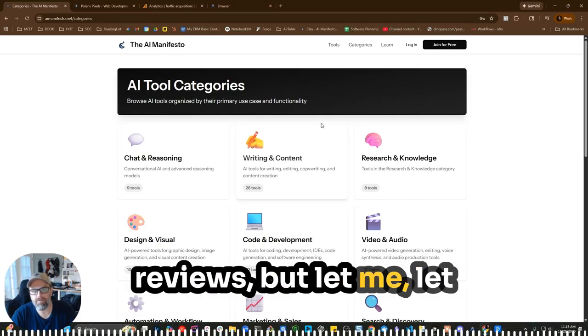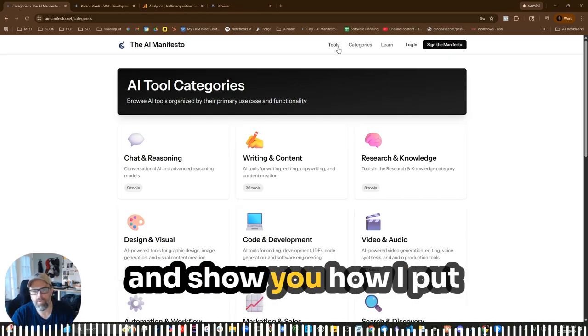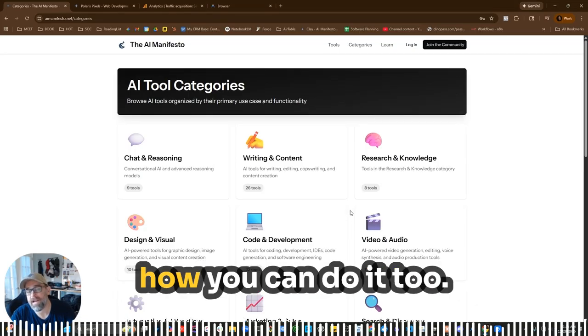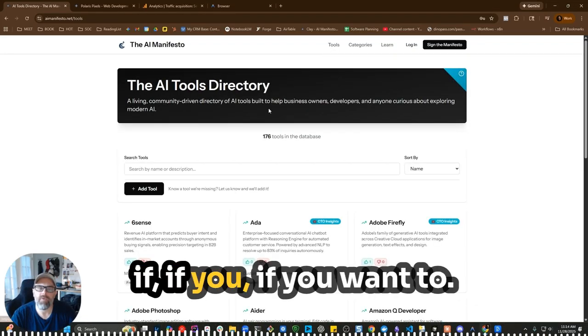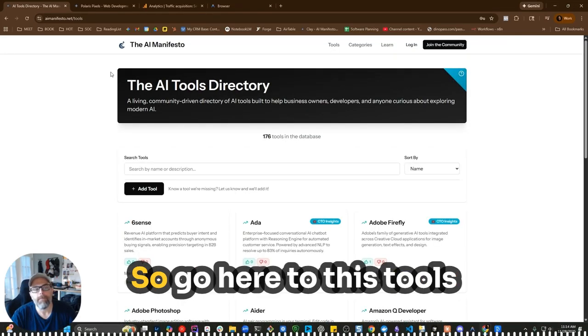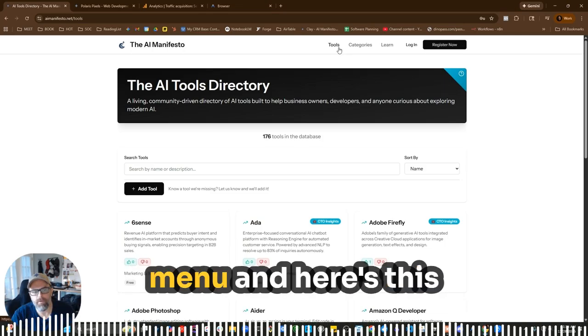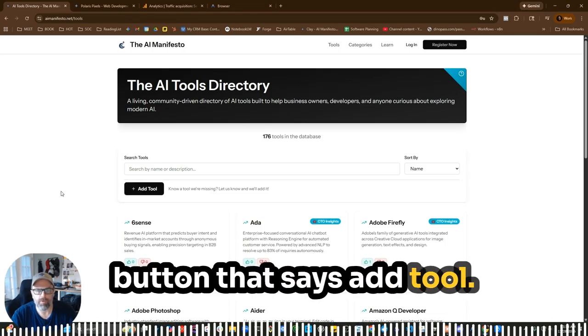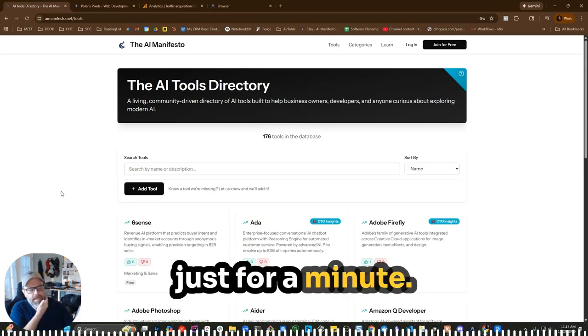But let me shift gears a little and show you how I put tools in here and actually how you can do it too if you want to. So go here to this tools menu, and here's this button that says add tool. Let me shift gears just for a minute.